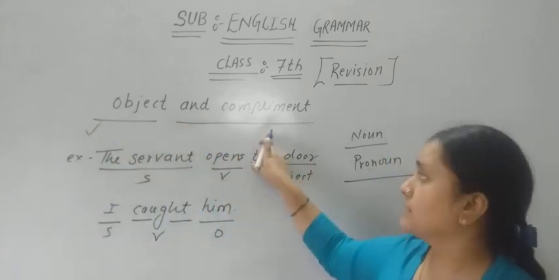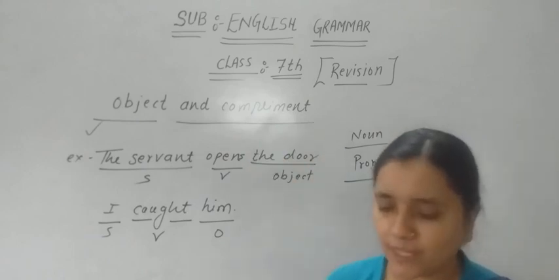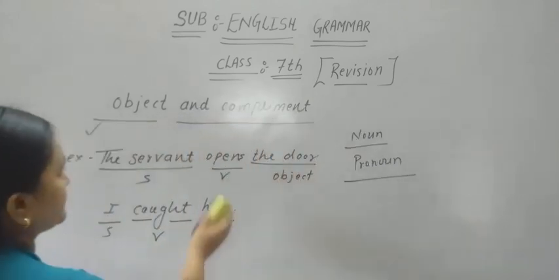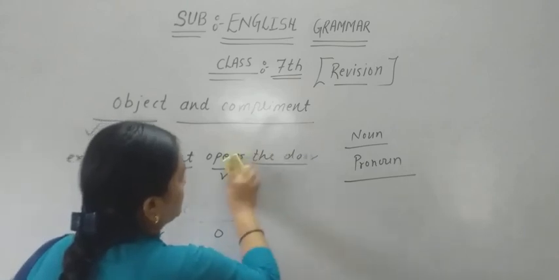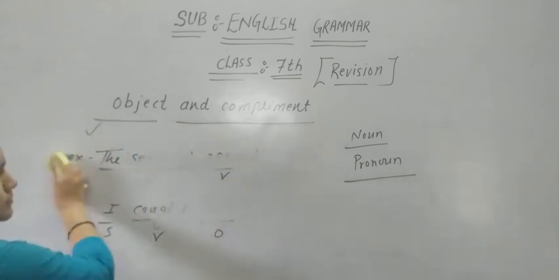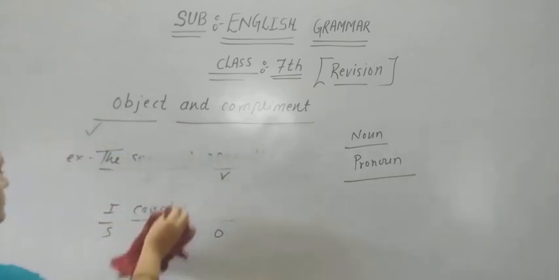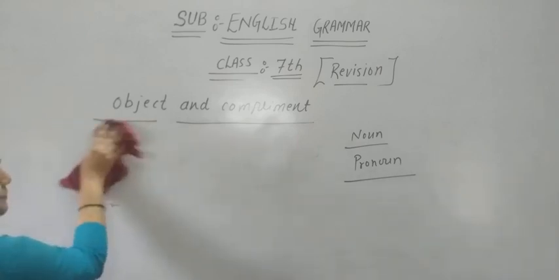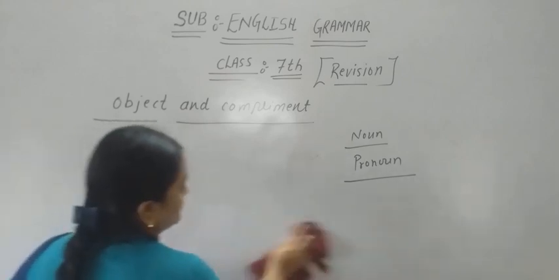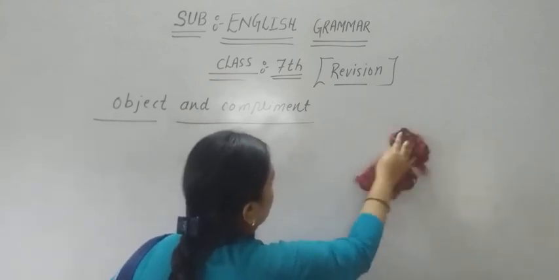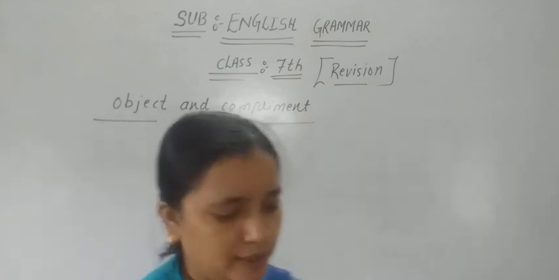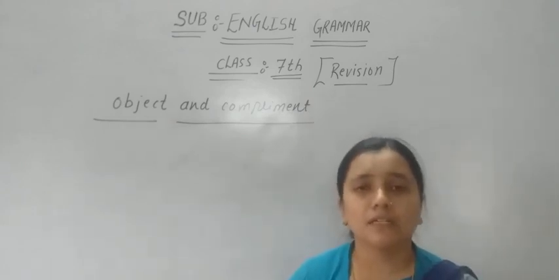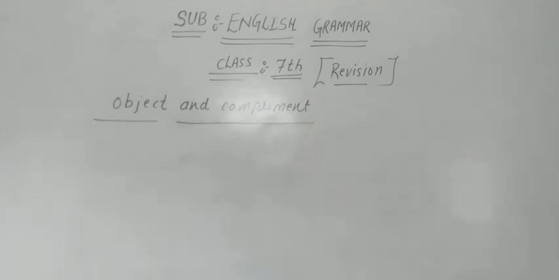Now let me discuss the complement. What is a complement? A complement is generally a noun or an adjective.